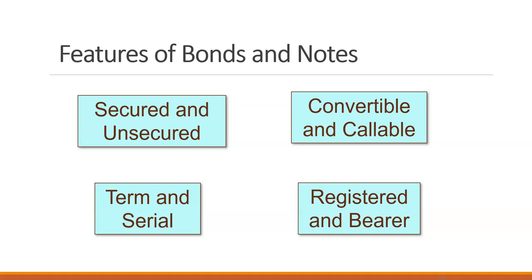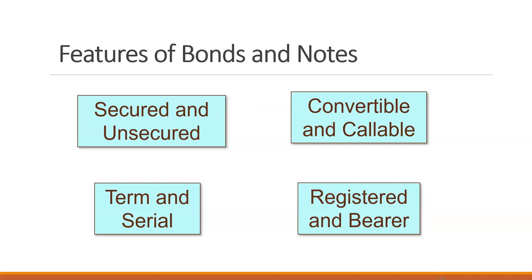A registered bond has its owner's name and contact information recorded on the bond, where a bearer bond doesn't record the owner's information. So bearer bonds are physical certificates, and so whoever has the certificate is considered the owner of the bond, regardless of whose name is on it. So with bearer bonds, you want to be very sure that you don't lose them because they don't have registered owners on file.